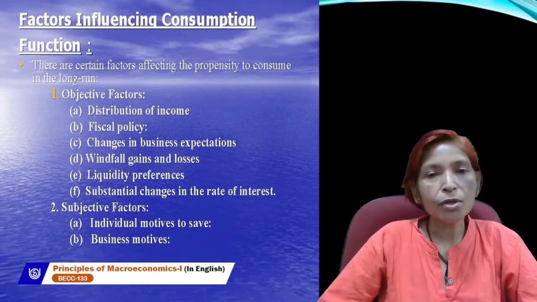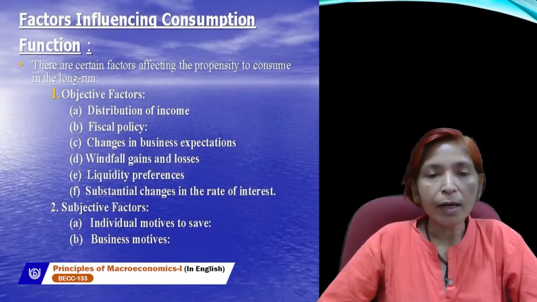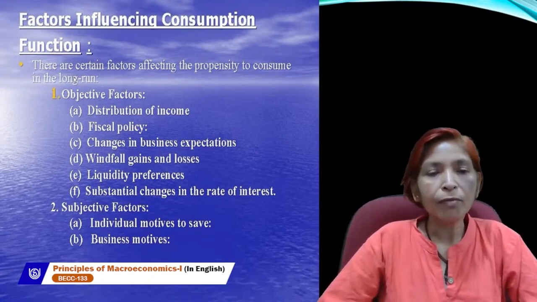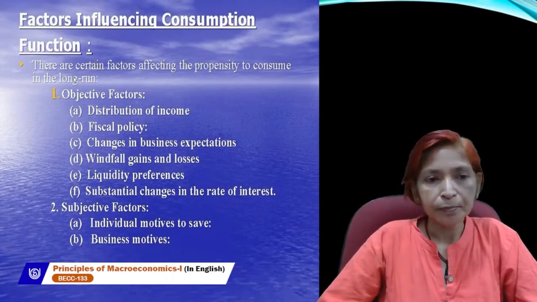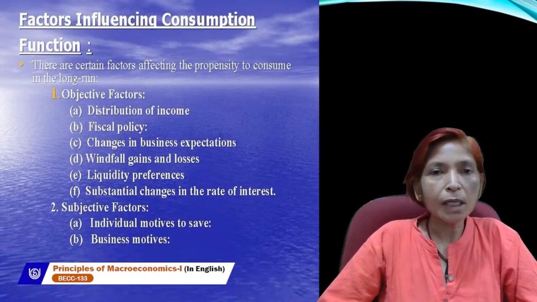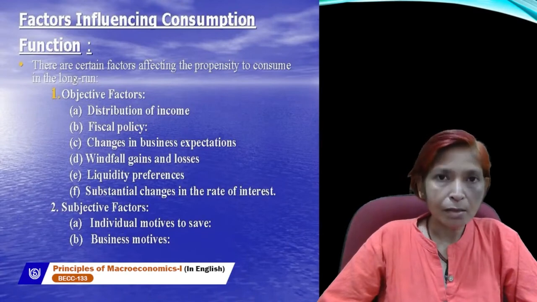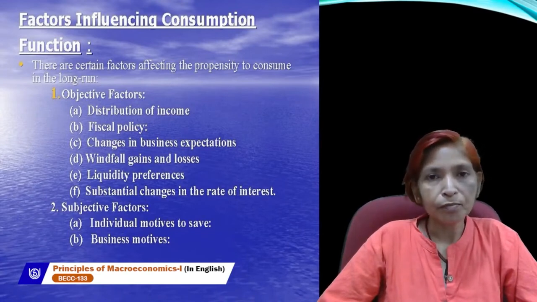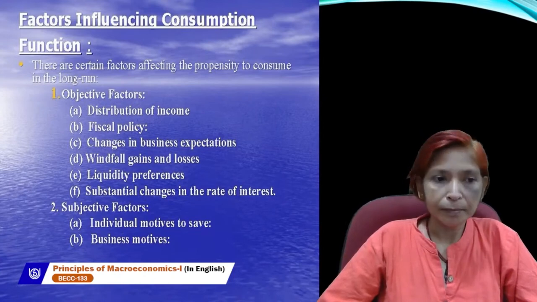One is distribution of income. If distribution of income is equal in our country, then all the people will be in the same position. No one is rich, no one is poor. So if distribution of income is equal, then our propensity to consume will rise. If distribution of income is unequal, then society will divide into two categories. One is rich, the other is poor. The poor will become poorer and the rich will become richer. In this case, our propensity to consume will fall.